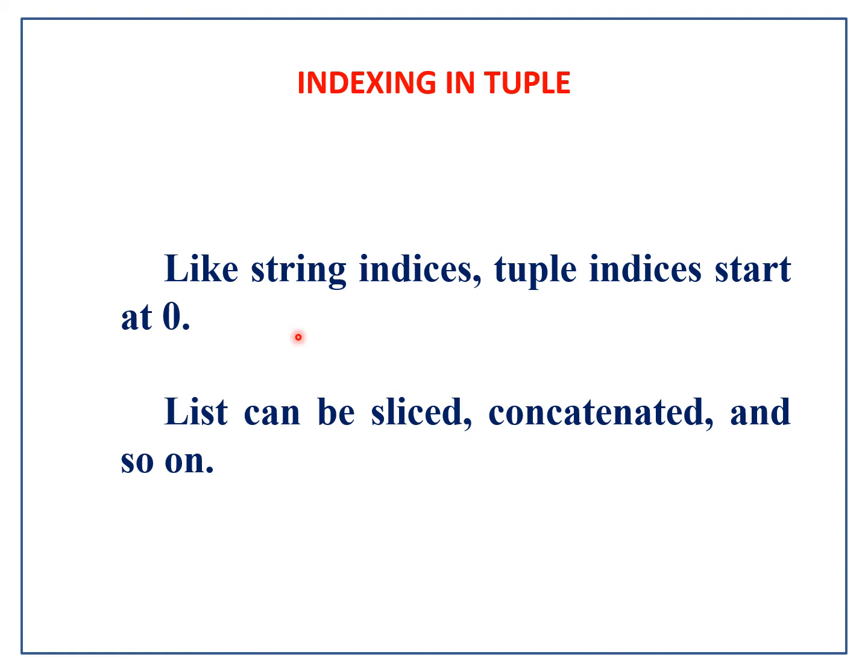Similarly, the rightmost element, that is the last element in the tuple, stands at minus 1, and the first element, when we see the reverse order, stands at minus of the length of that tuple.